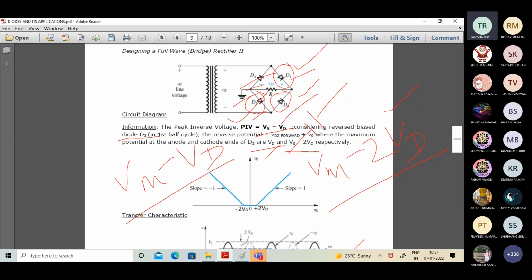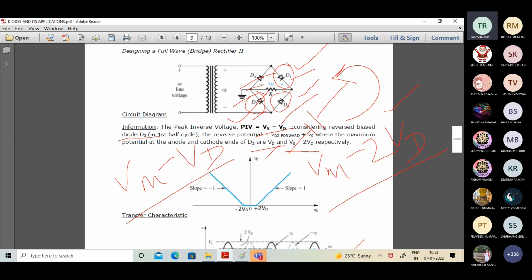Now think about the loop comprising D3, D2 and the load resistance R. Applying the standard KVL principle in this loop, the anode end is minus and the cathode end is plus for D3 in the reverse half cycle. Think about the current flow in the anti-clockwise direction in the lower loop: minus to plus for D3, plus to minus for R, plus to minus for D2.